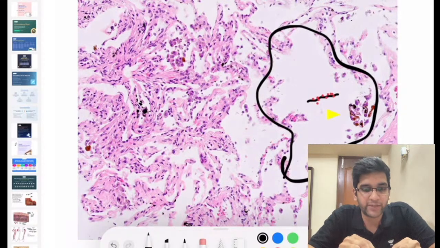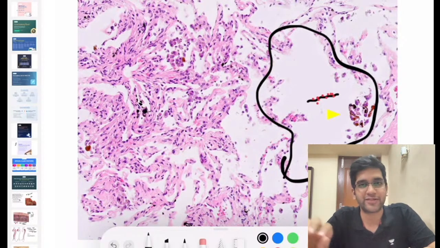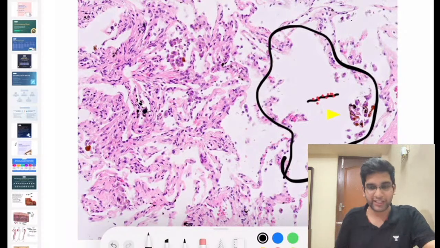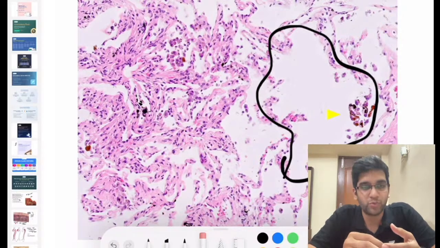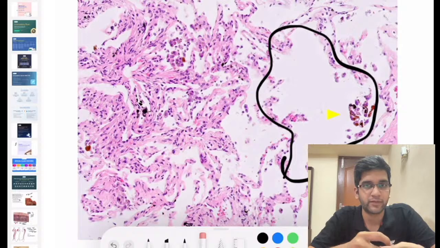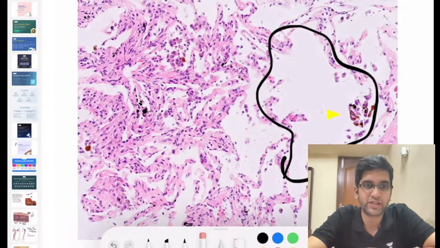So in this alveoli, like Pratmesh asked, at the minute power, the maximum I can appreciate is a brown color structure, right? Calling it a ferrugenous body is really a stretch. Great, you guys called it. If it's brown color inside the alveoli, what are the possibilities? Ferrugenous body is one. Can any of you tell me any other possibilities of brown color things inside the alveoli? Anything which comes to your mind, you can answer. The more you answer, the more differential diagnosis we'll have.